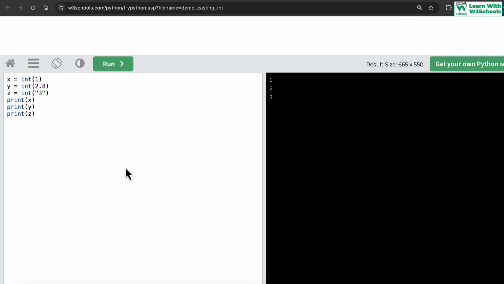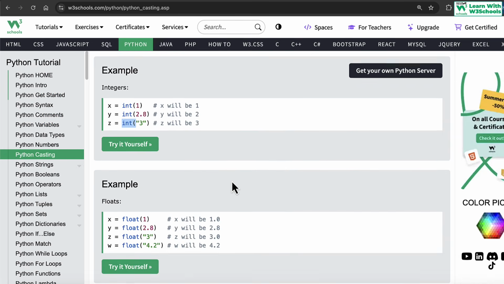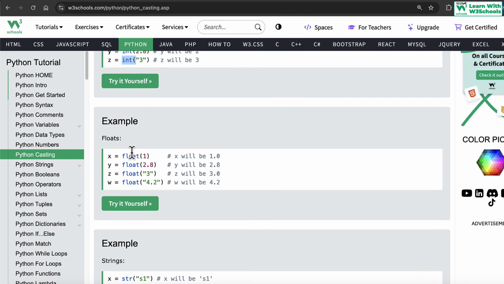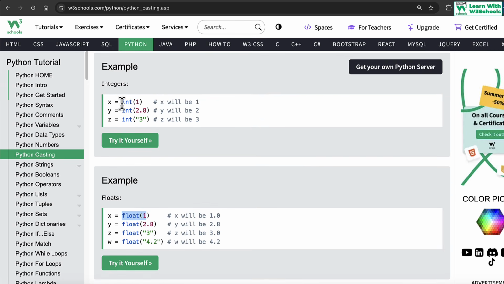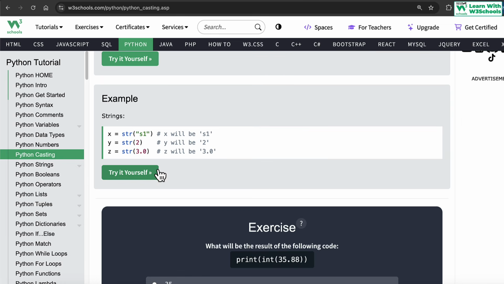So if you execute the code, all these values 1, 2.8 and 3, they all become an integer number. If you check their types, they again will be of type integer. So casting or type conversion is basically the same thing. It means that we are converting one value from one data type into another. And there are built-in functions to do that. Integer will convert it into integer, float will convert it into a float, and so on and so forth.